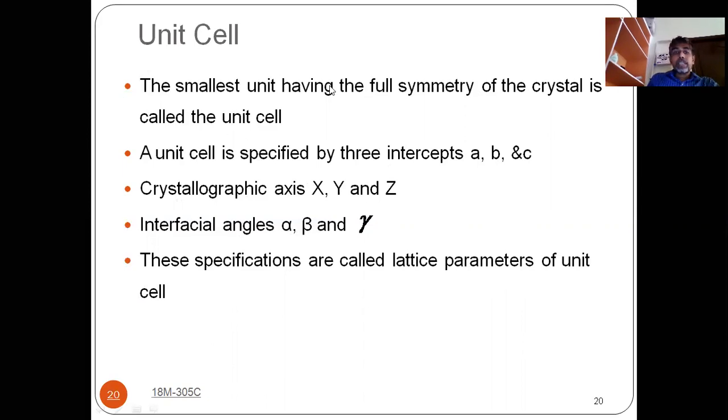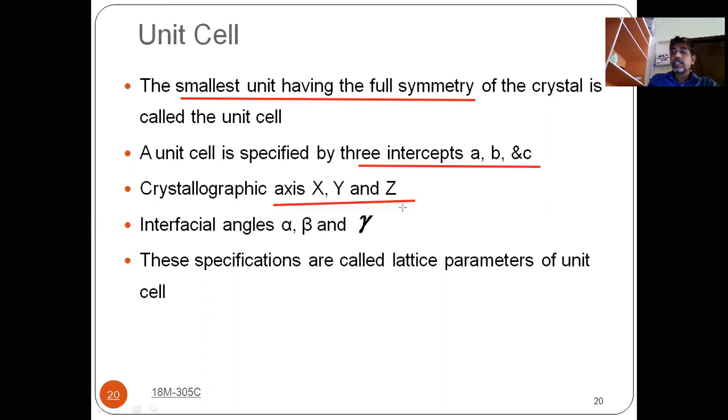I'm repeating once again here. The smallest unit having full symmetry, which gives the complete picture of the space lattice, is known as unit cell. And a unit cell is having three intercepts like a, b, and c. And you have crystallographic axes, in which direction it is, that is x, y, z.